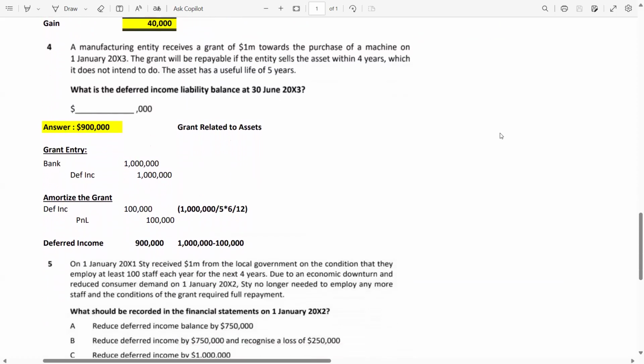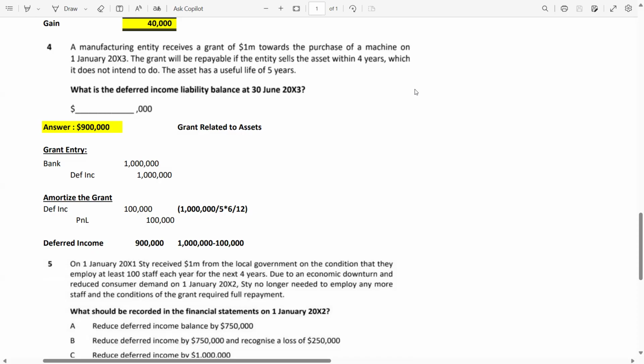Now we will start with the grant, IAS 20 government grant question. Before starting the question, let me give you an overview of IAS 20. So in IAS 20, government provides subsidies and grants to entities. There are two kinds of grants: grant related to income and grant related to asset. In the grant related to income, government specifies that I will provide you this much percentage or this much amount of the grant if you are hiring or continuing with these specific employees for a certain period of time.